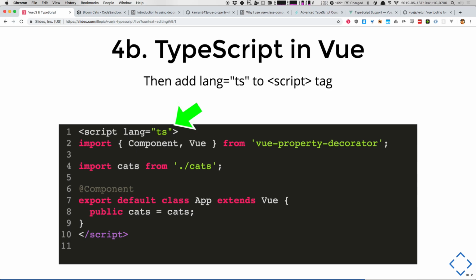So we just choose TypeScript, do whatever else you want. And then all you do is you throw the lang equals TS. Who's done lang equals SCSS on style tags in Vue before? Vue's amazing, right? We've got these unified .vue files. And so we just simply flag to Vue, hey, check this. Webpack gets a hold of it, Babel gets a hold of it eventually, because these scripts are actually pulled out of our Vue files and sent through the rest of a normal Webpack build process. Well, we're able to flag it very clearly. This is going to be TypeScript, okay? And then once again, we just do exactly what we see here with that component and the property decorator, and we're ready to rock, okay? Any questions about the script tag there? Cool.